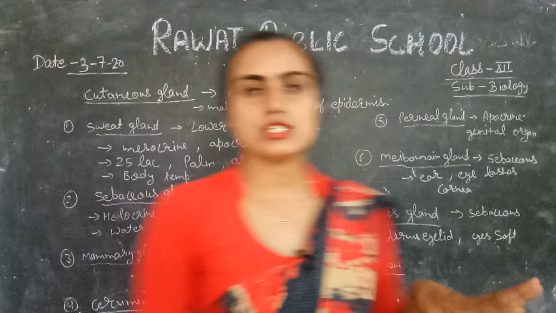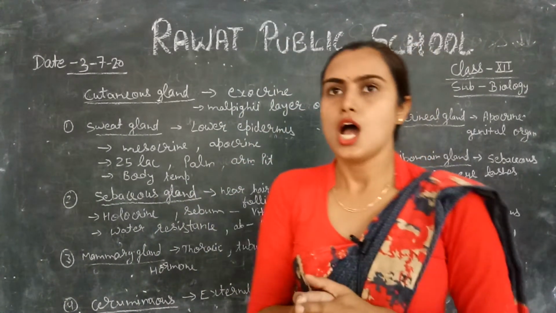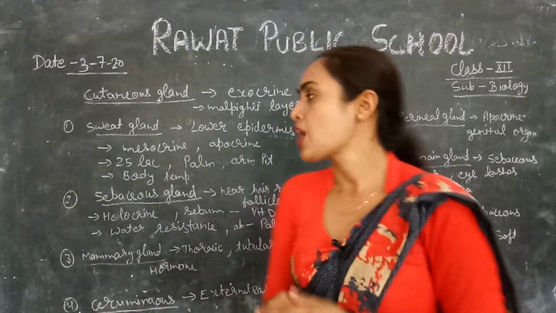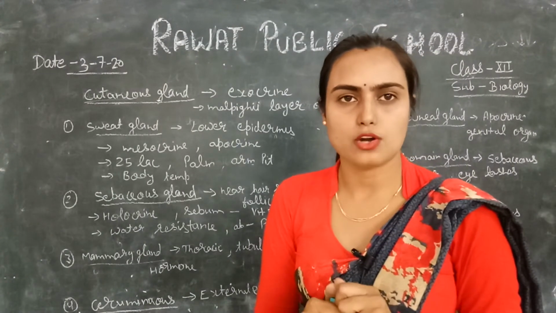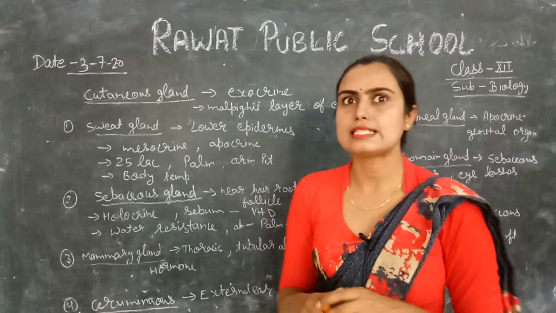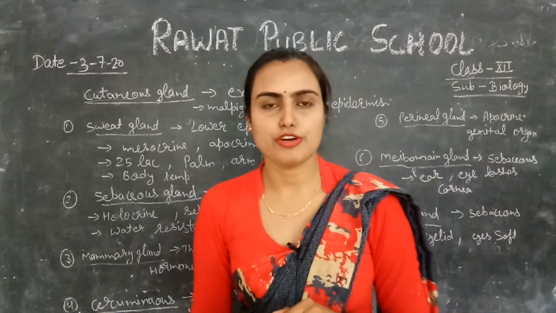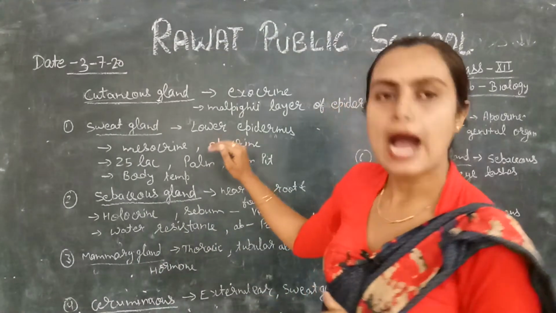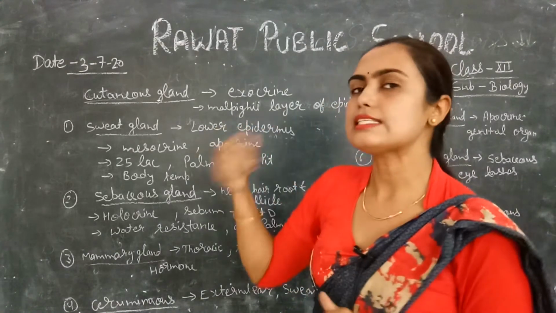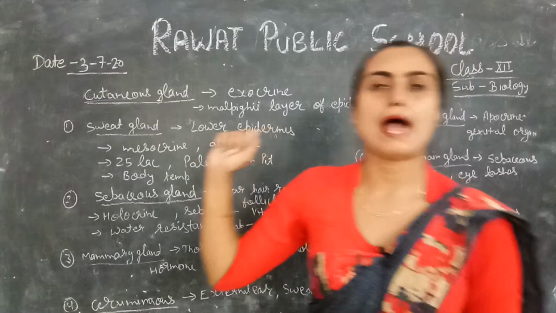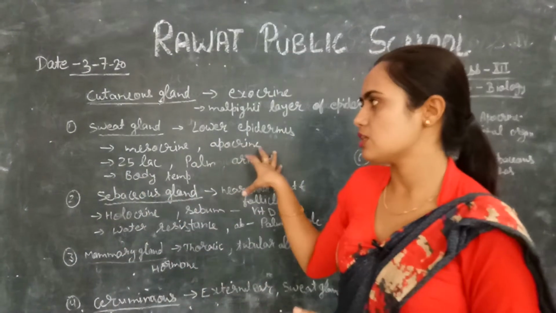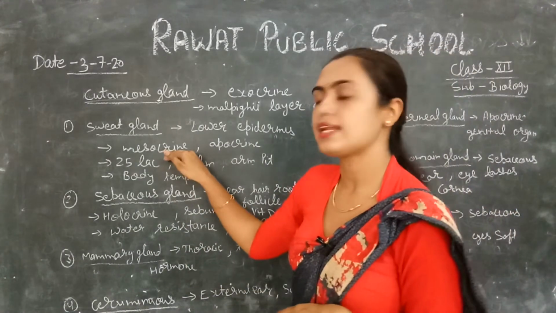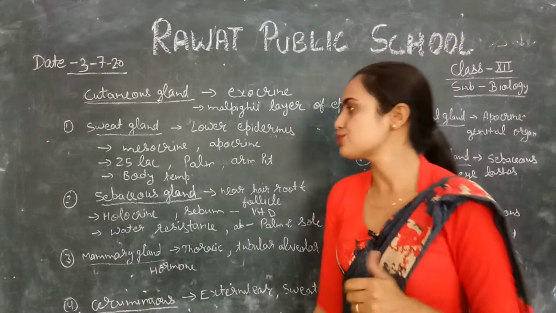Generally, sweat gland in the maximum part of the body arises from the mesoderm, that is mesocrine origin. But in some parts, like the eyelid, the cornea of your eye, and the genital organ, the sweat gland arises from apocrine origin. But in the maximum part of your body, the origin is mesocrine.